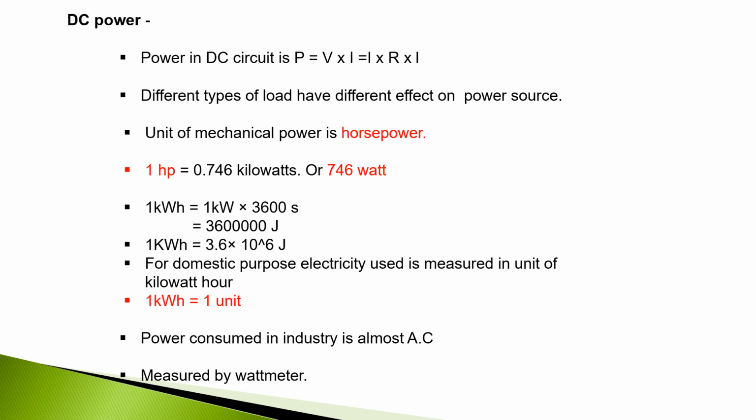Wattmeter is a device which tells us how much power is consumed by a device, like current is measured by ammeter, voltage is measured by voltmeter, likewise power is measured by wattmeter.